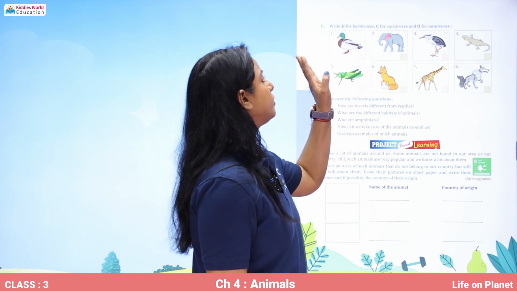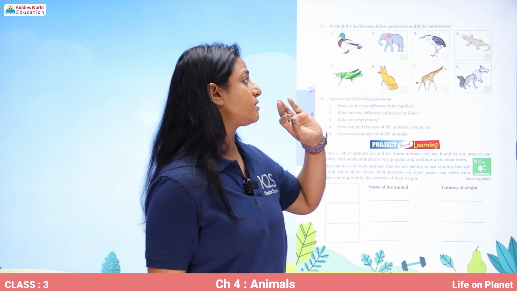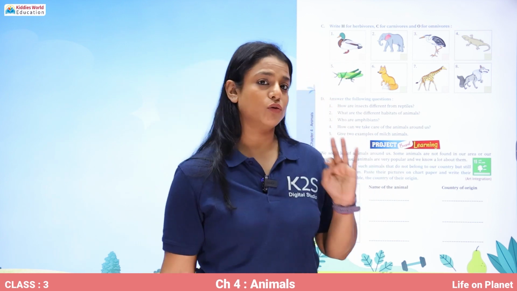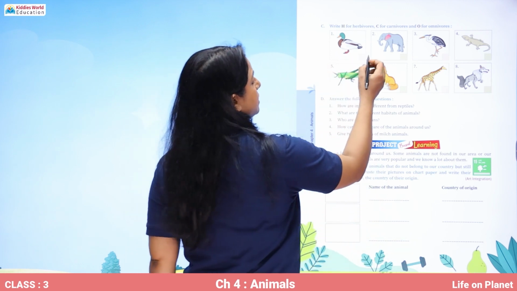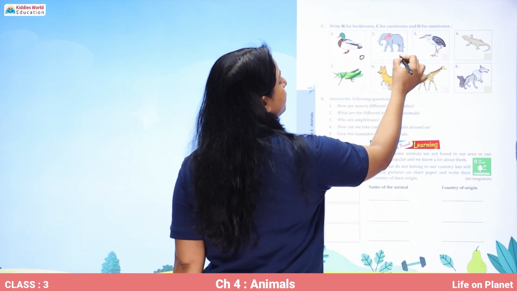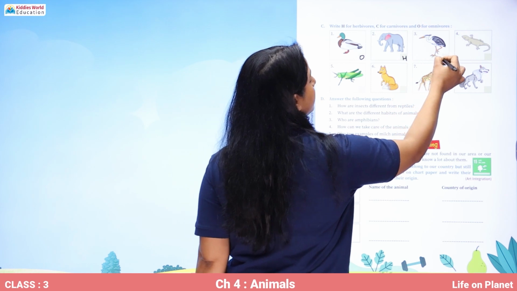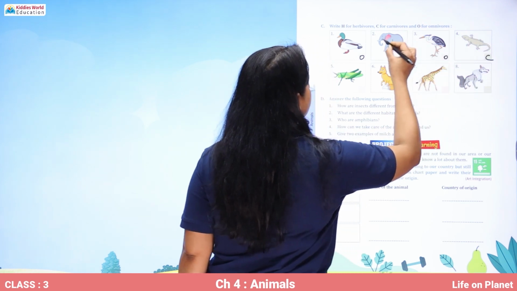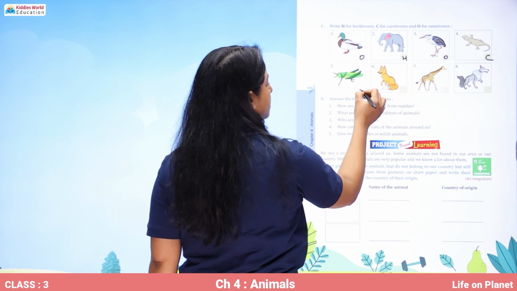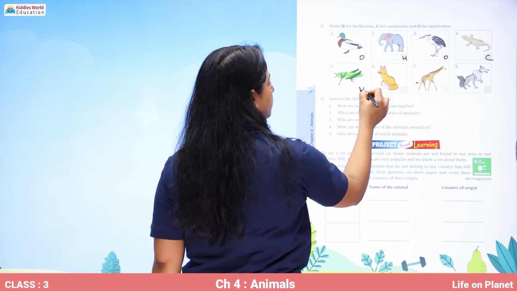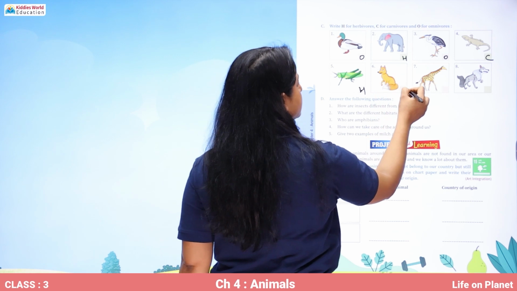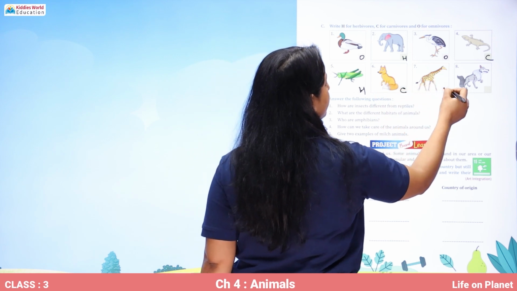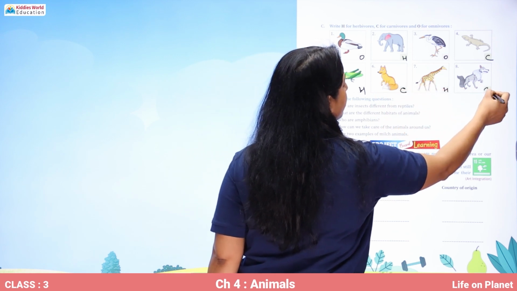So you have to write an H for the herbivore, C for the carnivore, O for the omnivore. Duck is an omnivore, elephant is herbivore, crane is omnivore, lizard is carnivore, grasshopper is herbivore, fox is carnivore, giraffe is herbivore, and a wolf is carnivore.